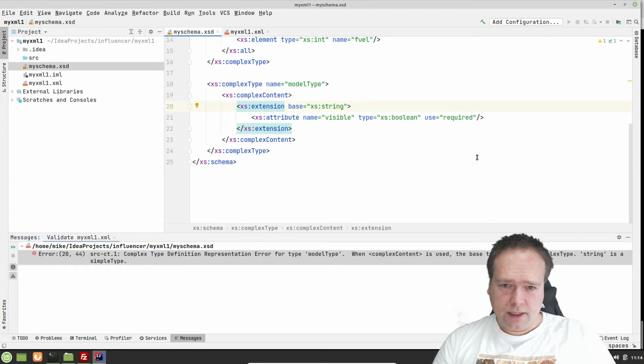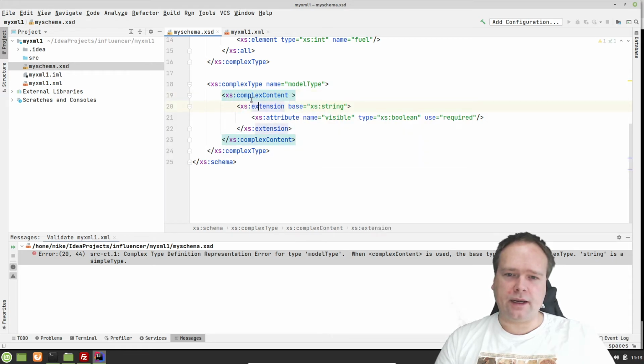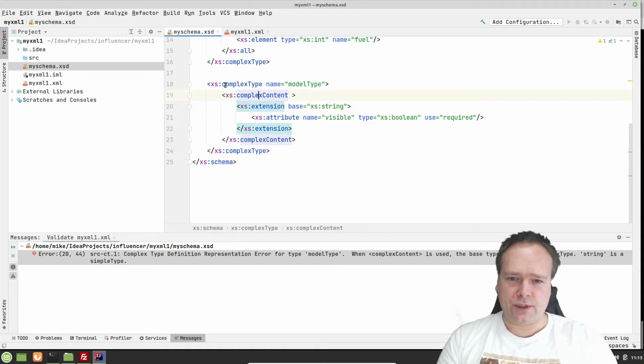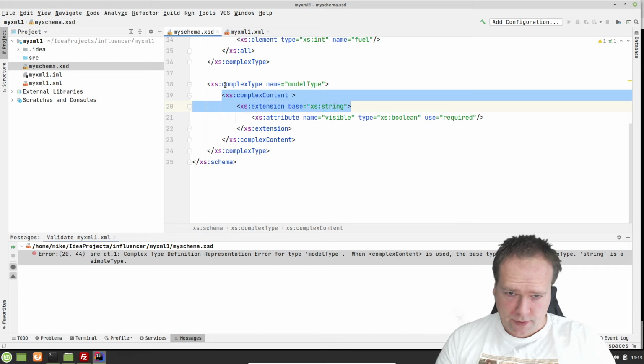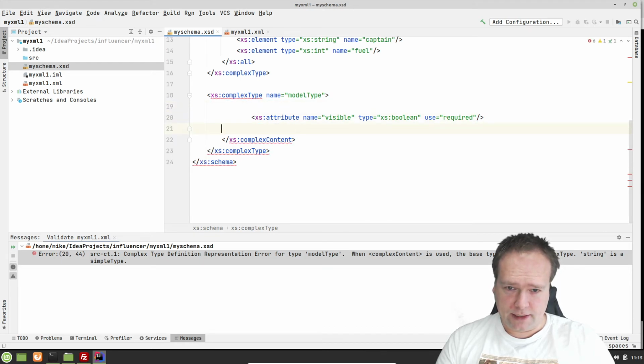But I say here model type, complex type, string is a simple type. It's because I created a wrong definition of this complex type right here. Let us make it a bit more simple. We could fix it, but I'll just do this.